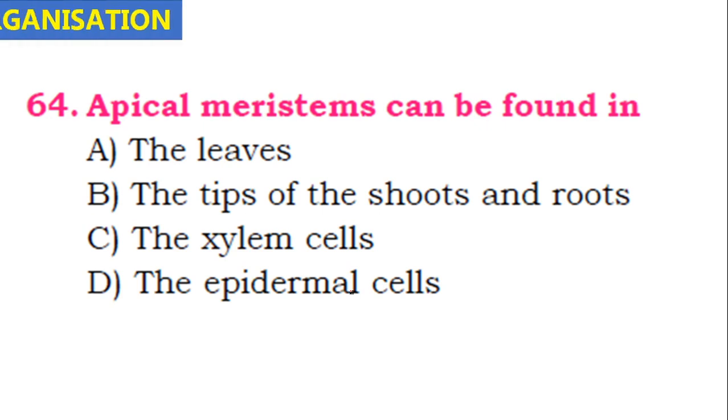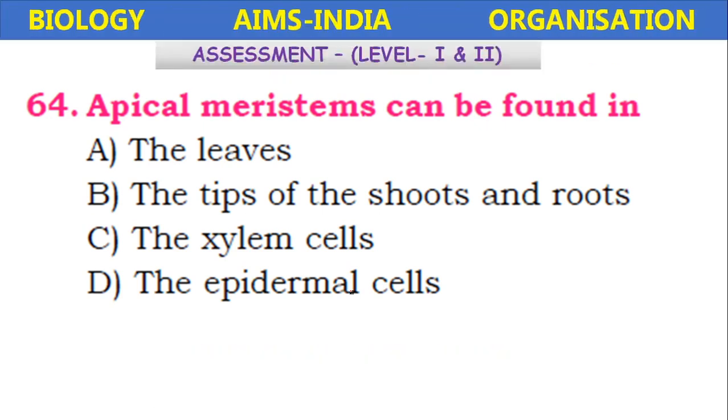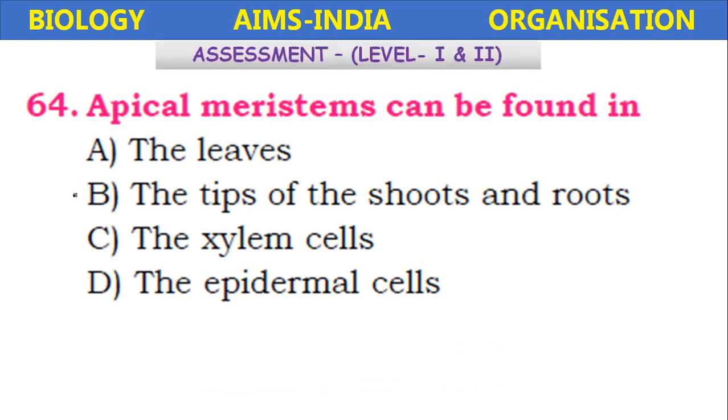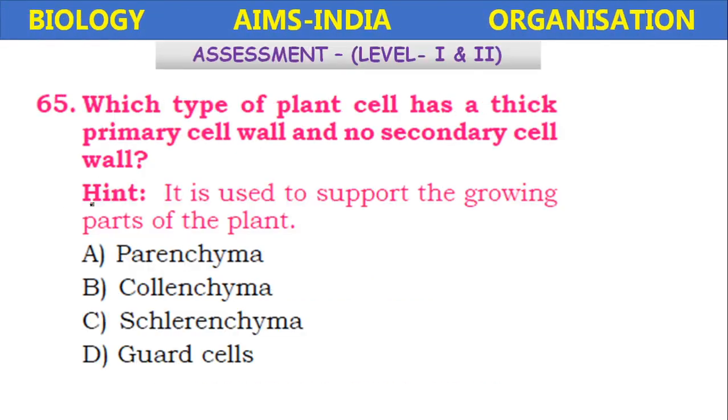Next, apical meristems can be found in the leaves, tip of the shoots and roots, the xylem cells, the epidermal cells. So it is present in the tip of shoots and roots. Okay.